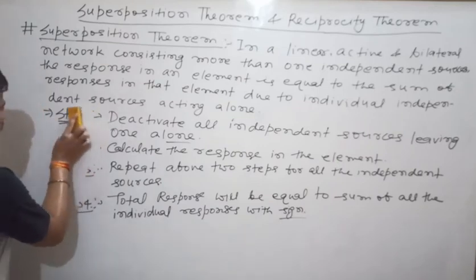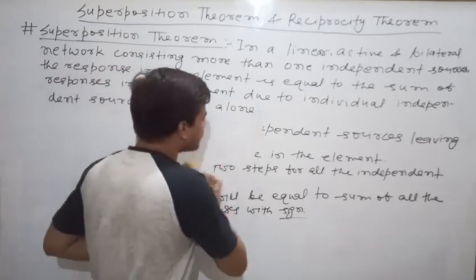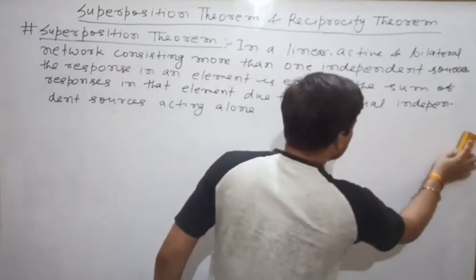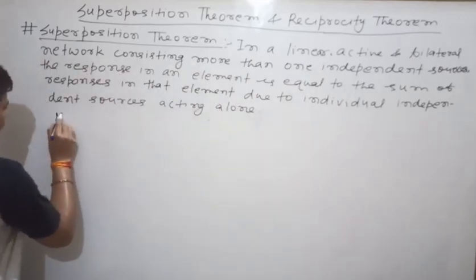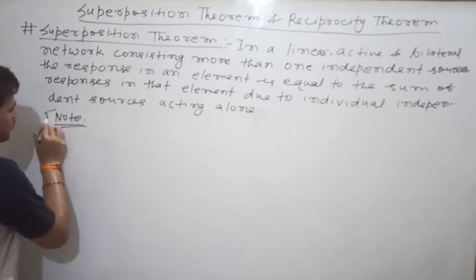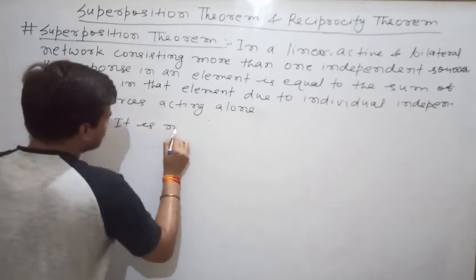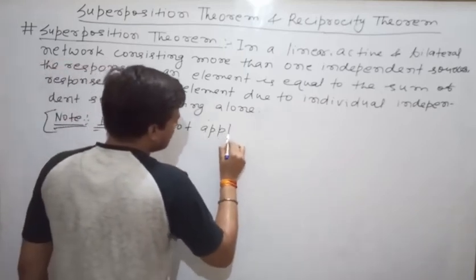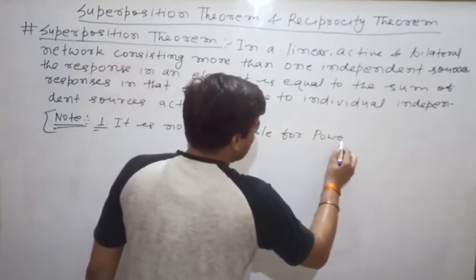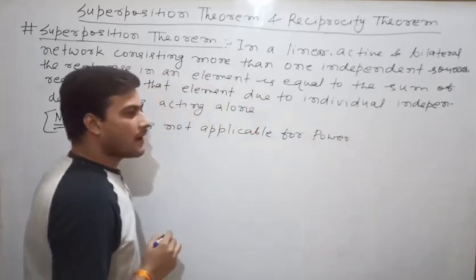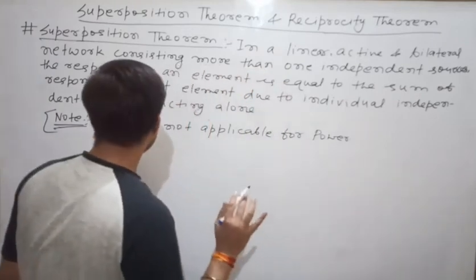Now you have to note 2 more important points. These 2 are key points and you have to remember them every time while applying the superposition theorem. Note the very important point. First point is it is not applicable for power. That means it is applicable for finding voltage and current only. It is not applicable for finding power. Clear?